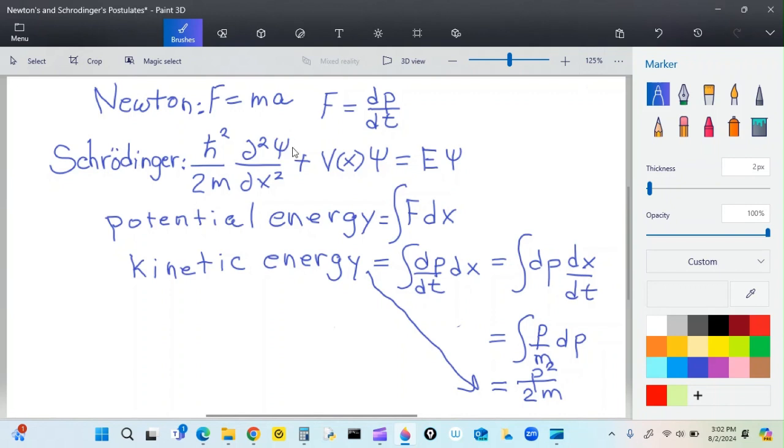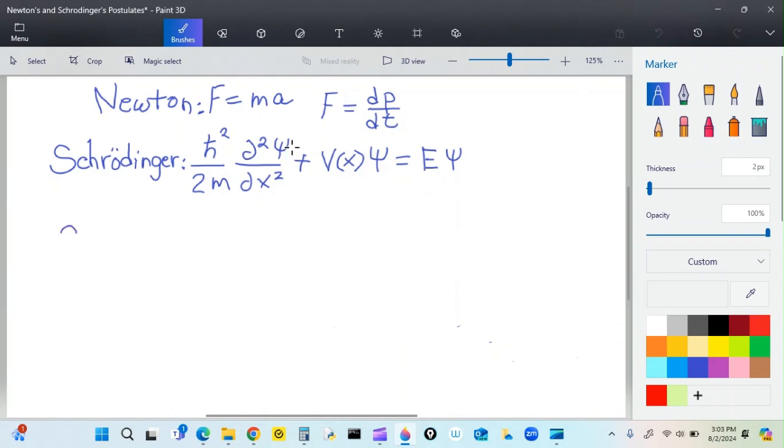And then I'll say classical, which is Newtonian stuff, is p squared over 2m plus V of x, which is potential energy as a function of position, and this equals E, total energy. So you see some similarities there between that?